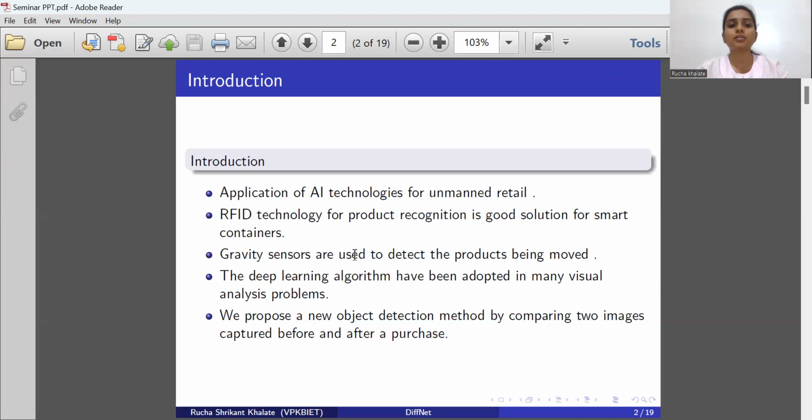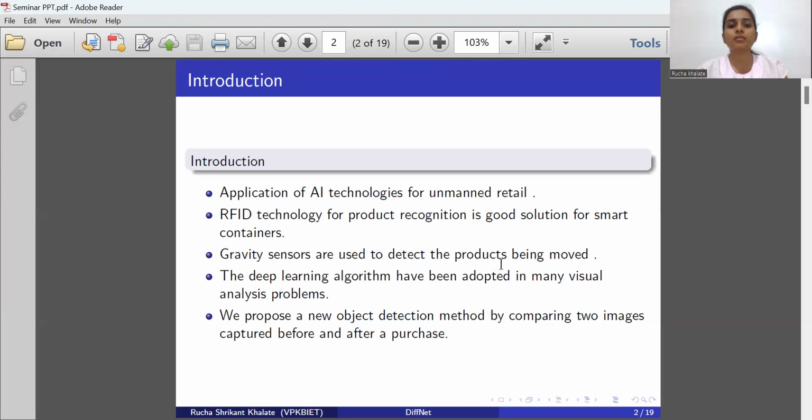The gravity sensors are used to detect the product being moved. For object detection, some containers use the gravity sensors, but they are not accurate enough and have great limitations.